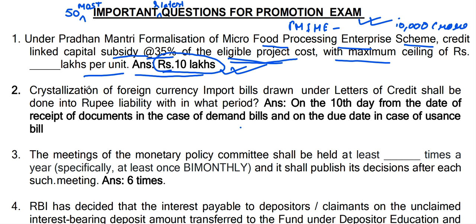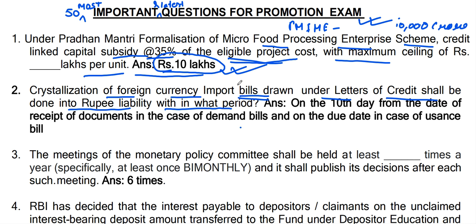Okay, now question number 2: crystallization of foreign currency import bills drawn under letters of credit shall be done into rupee liability within what period? Crystallization of foreign import bills, it is a type of default actually, when party is not paying the amount and bank has to pay that amount. When we have given some foreign LC, FLC, for import payment and that bill is due and has not turned up for payment, then bank has to make that payment because bank has issued the LC.